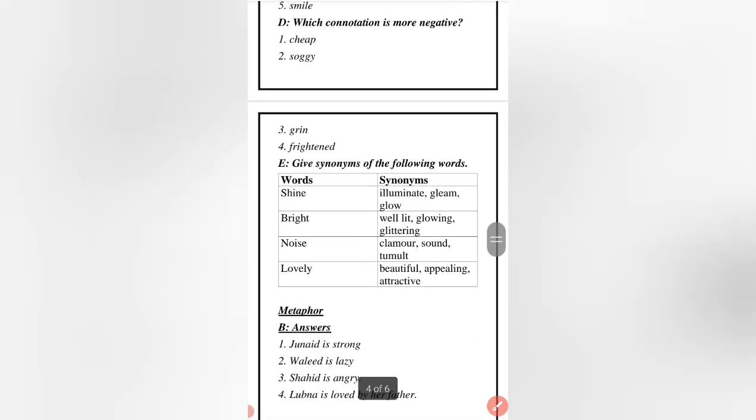So the next part is, give synonyms of the following words. So we are going to give the synonyms: shine, illuminate, gleam or glow; bright, well lit, glowing or glittering; noise, clamor, sound, tumult. Now noise is also something that is not pleasant to your ears. So these are all the synonyms of these words: lovely, beautiful, appealing and attractive.